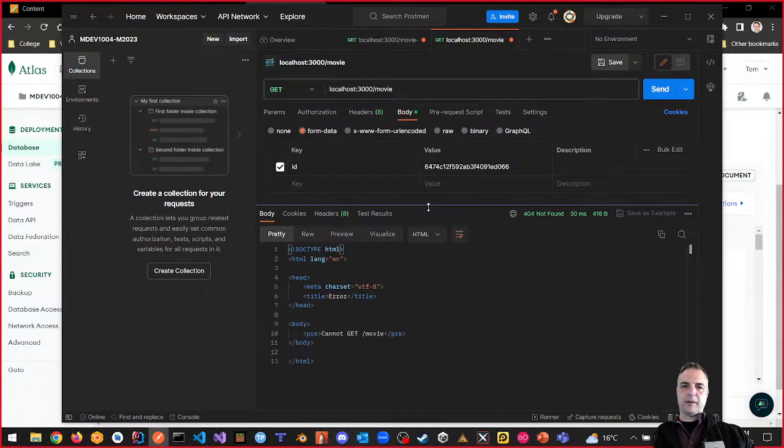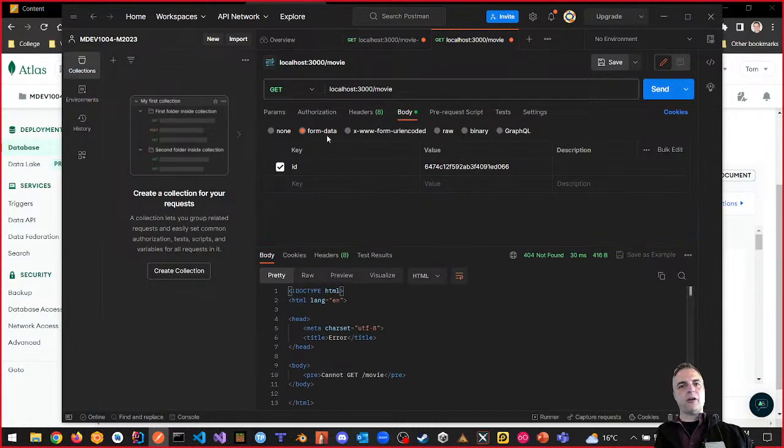So again, I'm pointing this out because it says form data, right? And now let's move this away. So let's delete that and come back to this. And let's go to www form URL unencoded and go to that. So let's click on that instead. So click on this and do the same thing. So I put the ID in there, right? And then in here across from that, we're going to just put in this. That's the ID. And let's see if this does anything different. So click send. And again, we get cannot get movie, right?